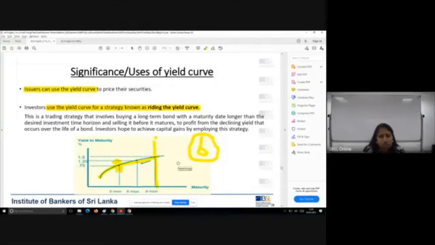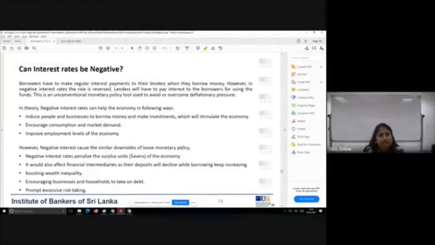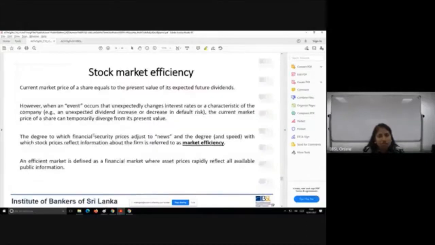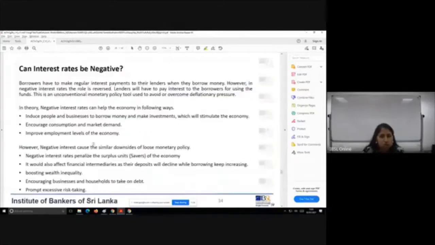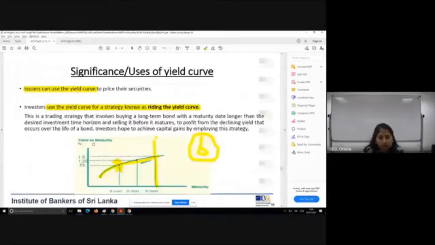Okay. So with that, we'll wind up the lesson for today. And we will start the next class from this point onwards, where the interest rate can be negative, and then we will move into a certain theory relating to the stock market. And let's see whether we could move into the money market topic as well. All right. So with that, we will wind up today's lectures.